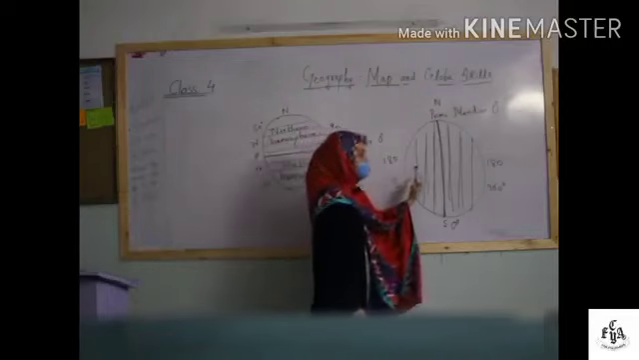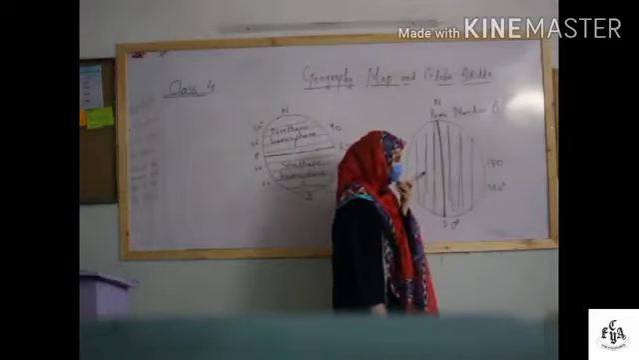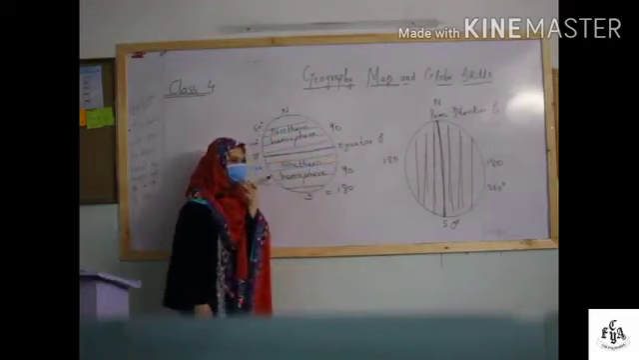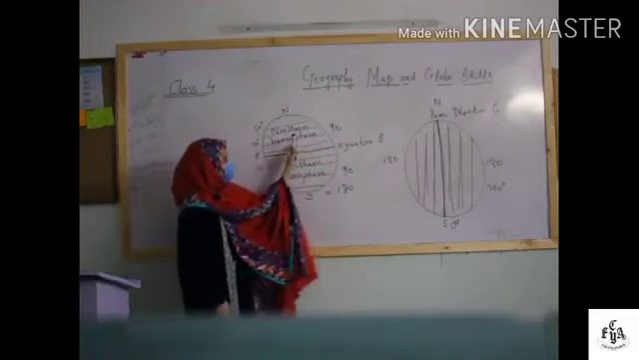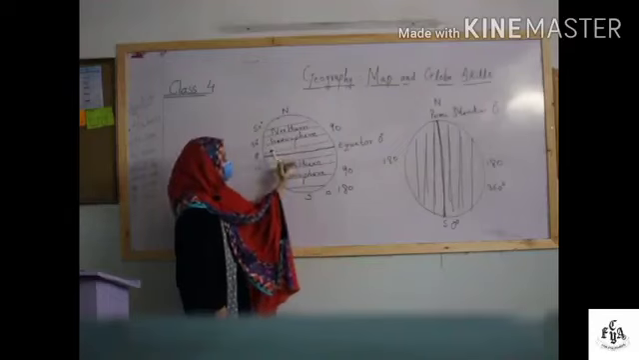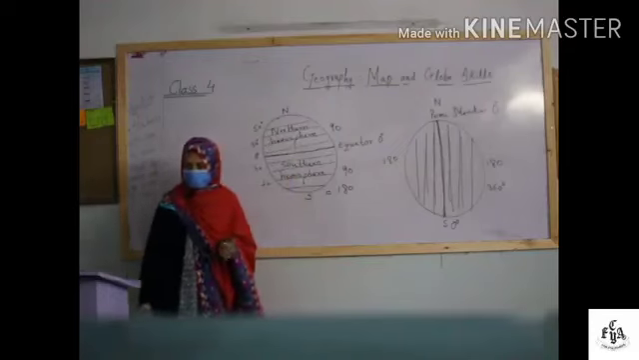Longitude tells us about the time, and latitudes divide the earth into different parts. For example, the Arctic Circle, the Tropic of Cancer, the Tropic of Capricorn and the Antarctic Circle.